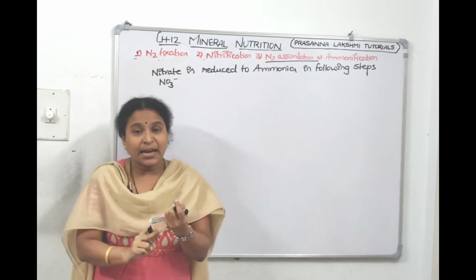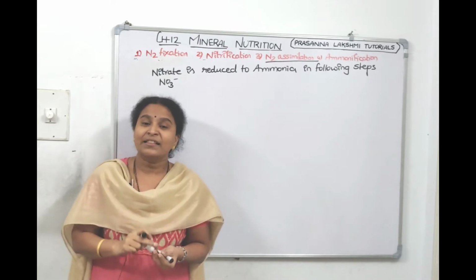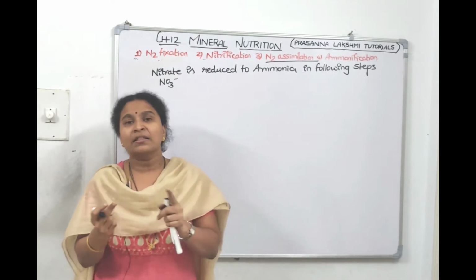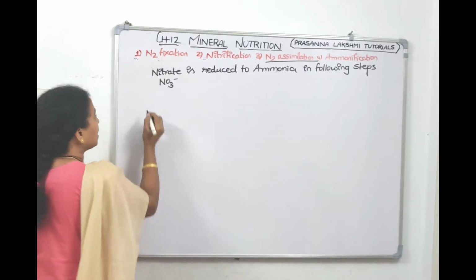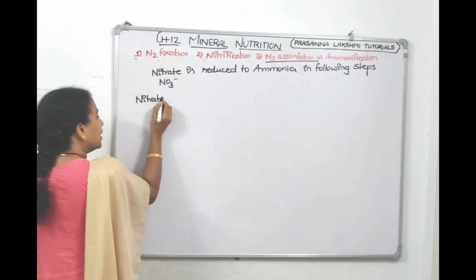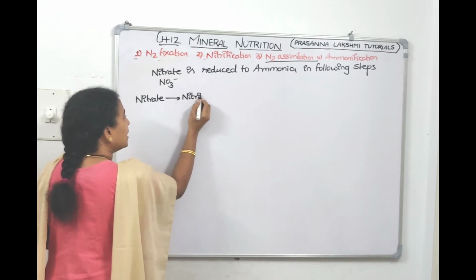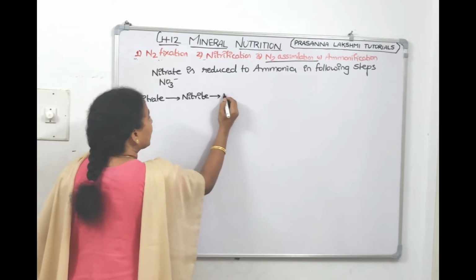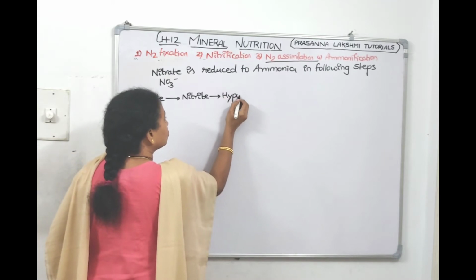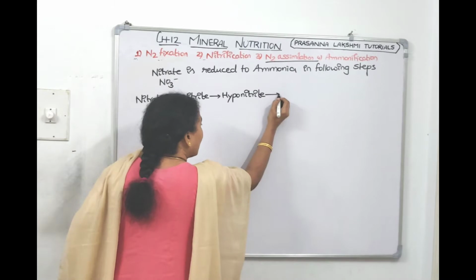First convert nitrate to nitrite, then nitrite to hyponitrite, then to hydroxylamine, then to ammonia. This is the sequence. First, what happens? Nitrate reduces to nitrite. Nitrite reduces to hyponitrite.